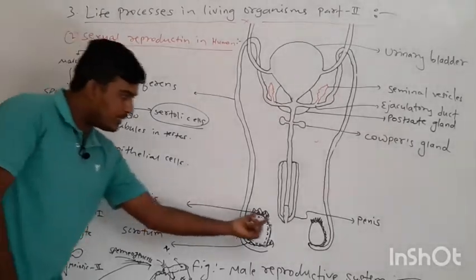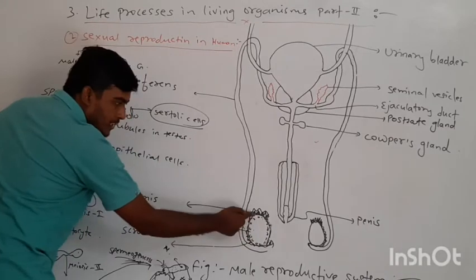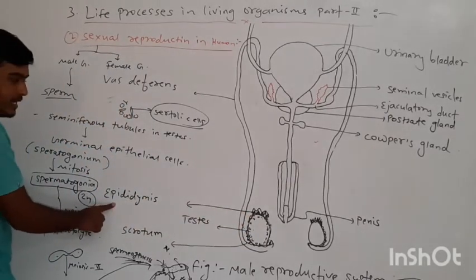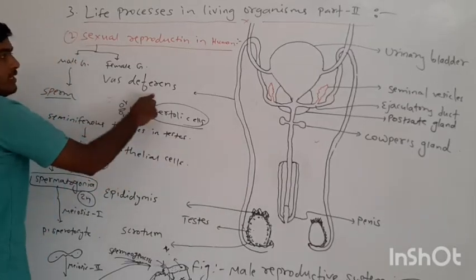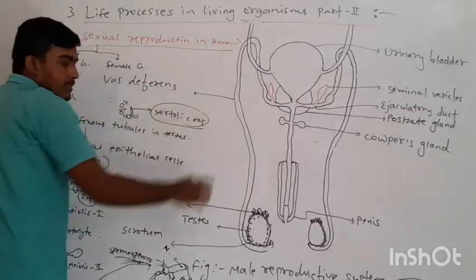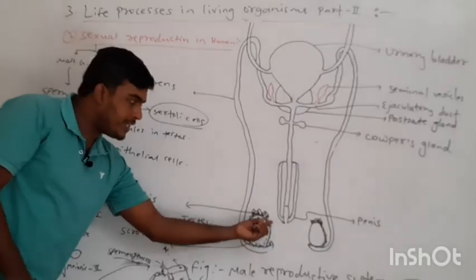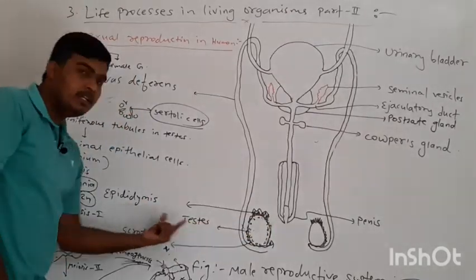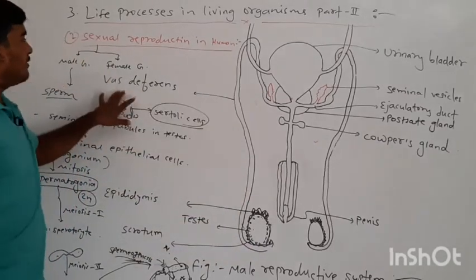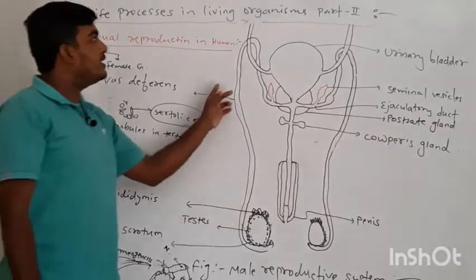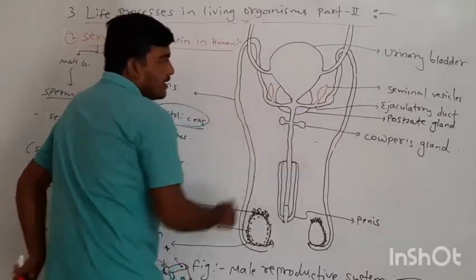Then it comes into the epididymis, then moves towards the vas deferens, the tubule through which it moves onward.